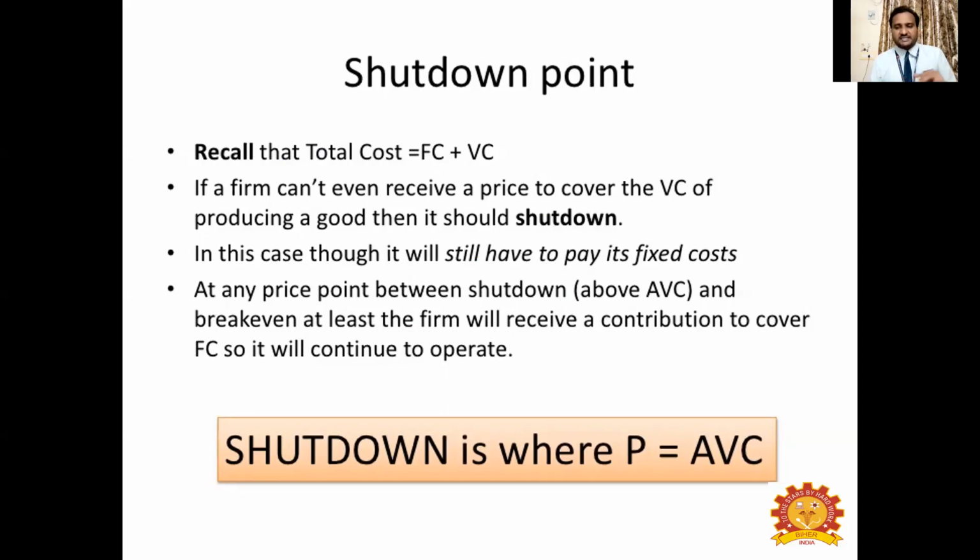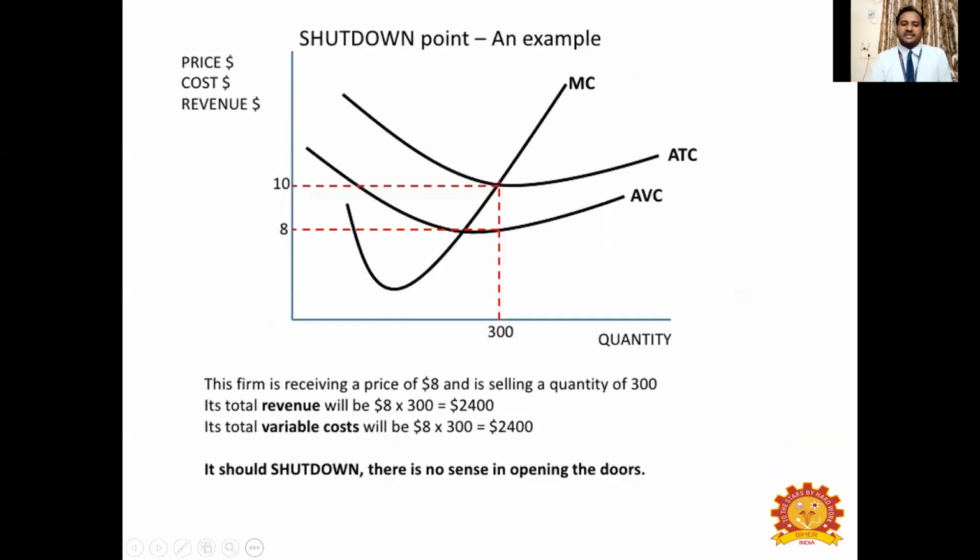When P is lesser than AVC, you should stop producing anything. You should shut down your business. That point is called a shutdown point. Here you can see the total revenue that is coming out of the business is 2,400, and the money that the owner incurs to produce such output is also 2,400. Both are the same, that is P is equal to AVC. So he's not getting anything extra, no extra benefit. So there is no point in running the business. There is no sense in opening the doors of the business.